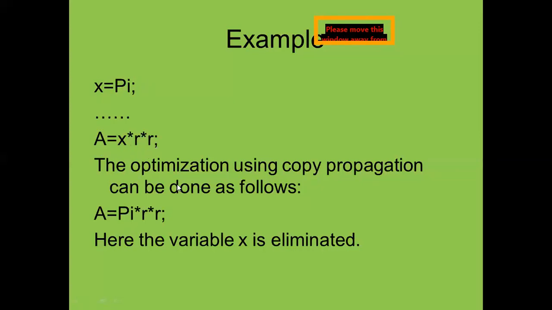The compiler will use the optimization technique. The compiler will reduce the statement like this: a is equal to pi star r into r. Here the variable x is eliminated. Now there is no need to define such a variable. So this is called copy propagation.